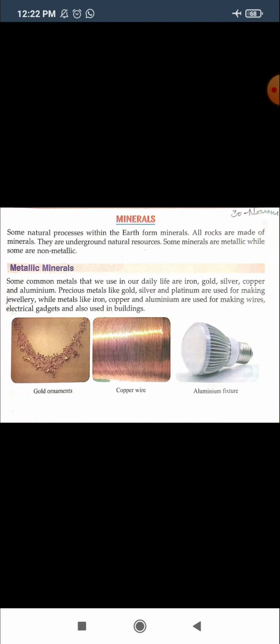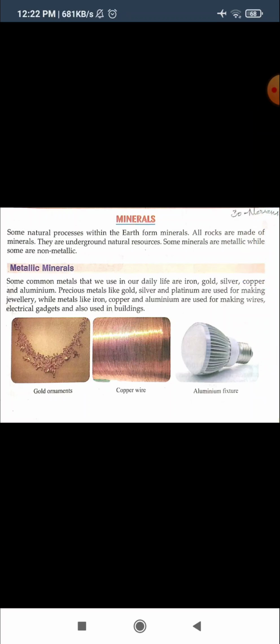Today we are going to learn about minerals. In the previous video we already learned about different types of rocks. Now today we will see about the minerals. So students, do you know how minerals are obtained?